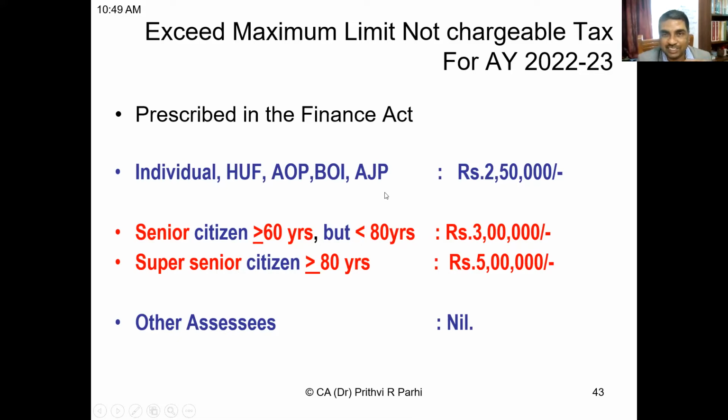And for all other assessees, excluding individual, HUF, AOP, BOI, AJP, what are the other assessees? Maybe firm, local authority, company. For them, there is no basic exemption limit. For all other assessees, it is how much?